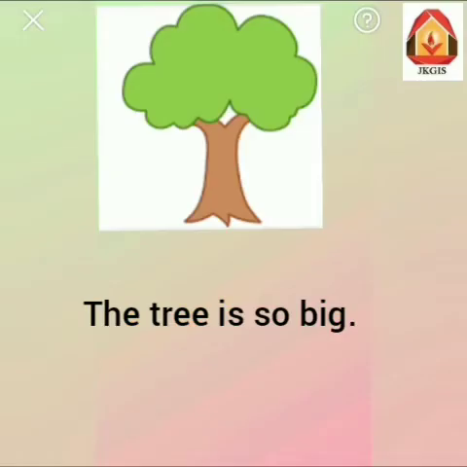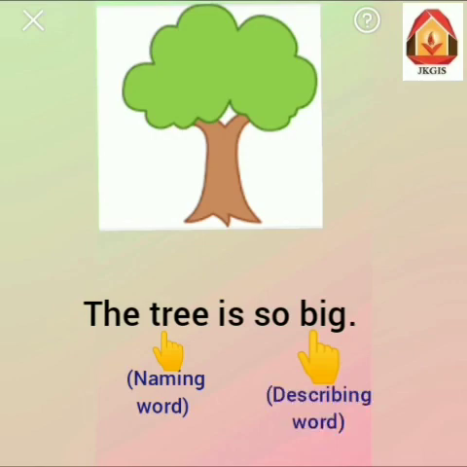Now let us read this sentence. The tree is so big. So friends, here we are talking about this tree, and we know that tree is a name of a thing. So tree is a naming word. और ये ट्री कैसा है? big है. So here the word big is describing the tree. So the word big is a describing word here.